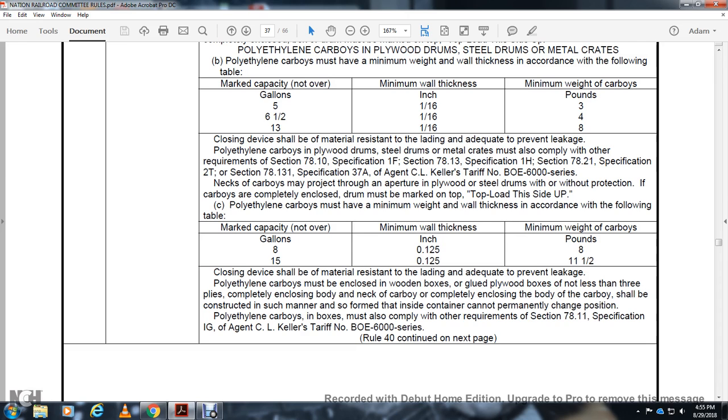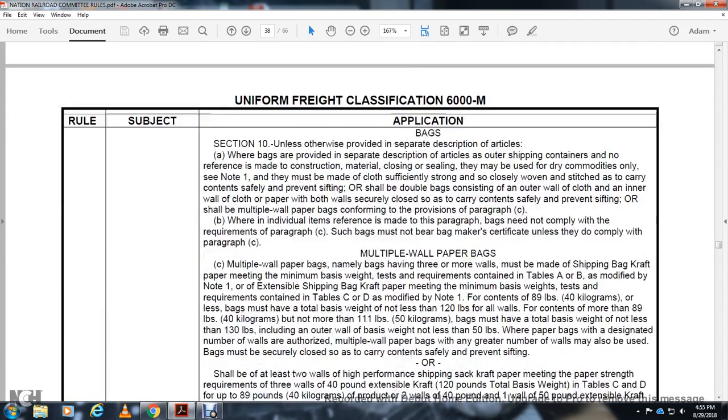Polyethylene carboys enclosed with wooden boxes, glued plywood boxes not less than 3 plies, complying with the enclosed body. The neck of the carboy completely enclosed with the body of the carboy shall be constructed in such a manner that the inside container cannot permanently change position. Polyethylene cardboard boxes must also comply with the other requirements of Section 78.111 Specification, carrier tariff number BOE 6000 series.